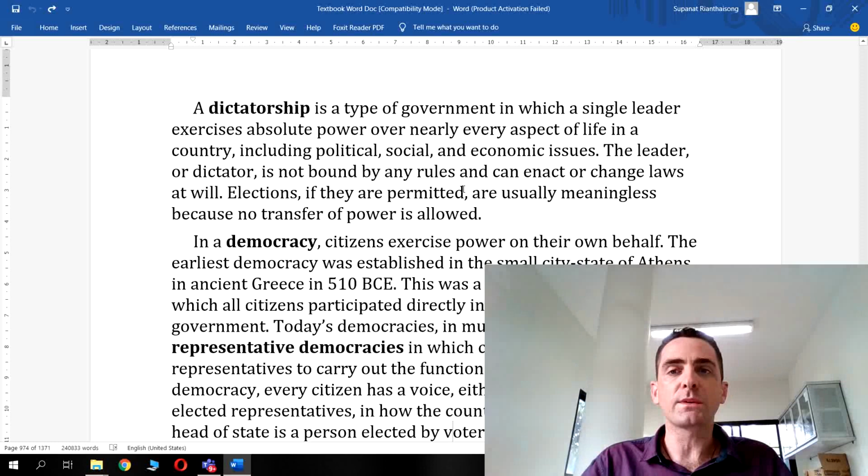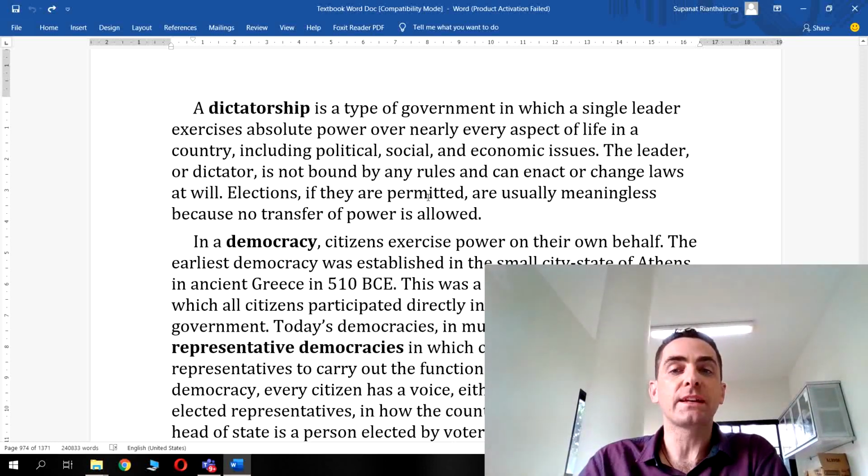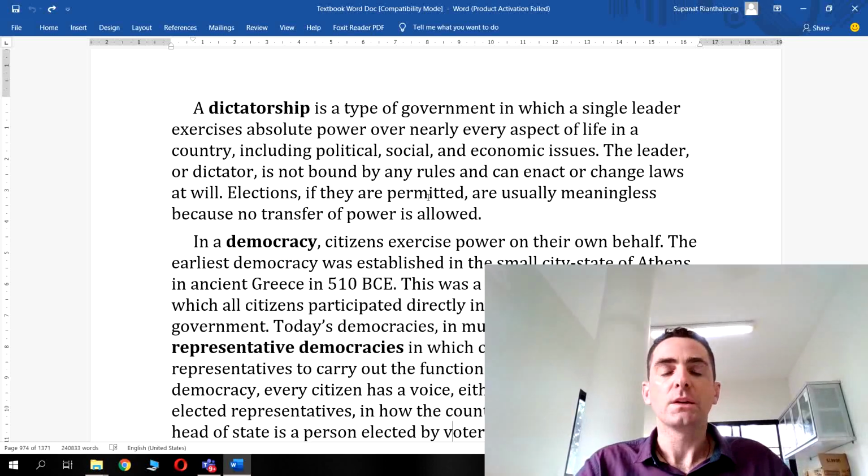It's a type of government in which a single leader exercises absolute power over nearly every aspect of life in a country. Okay, including political power, social power, economic issues. The leader or dictator is not bound by any rules and can enact or change laws at will. Elections, if they're permitted, are usually meaningless because no transfer of power is allowed.